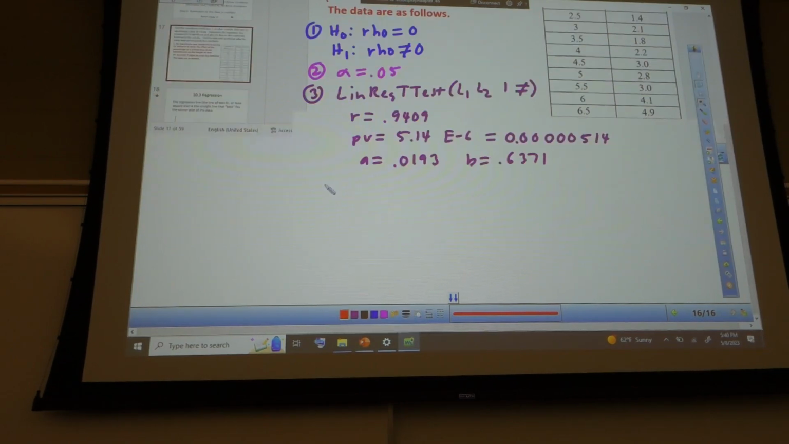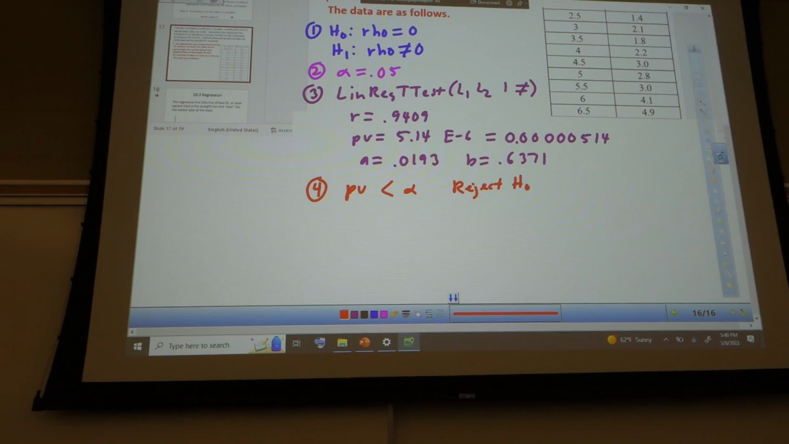Quentin, did you get to step 4 yet? Yeah, I'll come back to you. Shauna, what do you get for step 4? P is less than alpha, so the p-value is less than alpha. Yep. So we reject H naught. All right, so then is it a line or is it not a line?